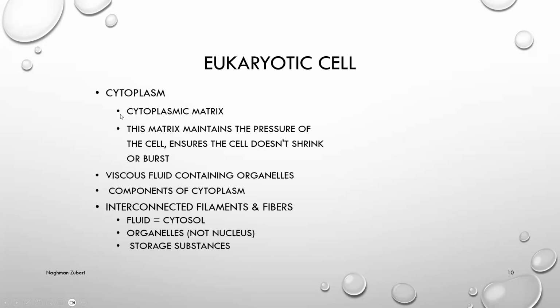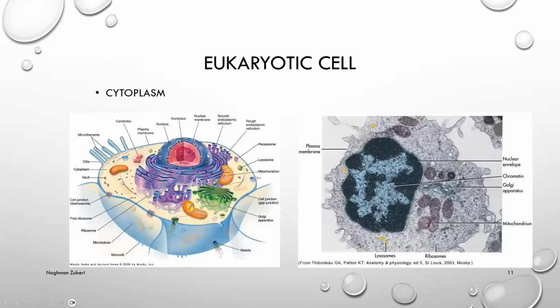Cytoplasm. There is the cytoplasmic matrix. The matrix maintains the pressure of the cell, so it ensures the cell is not going to shrink or burst. Cytoplasm is a viscous fluid containing organelles. Components of the cytoplasm are different in different cells: interconnected filaments and fibers. Fluid is cytosol. Then there are organelles, not the nucleus, and storage substances. Here we can see the cytoplasm.